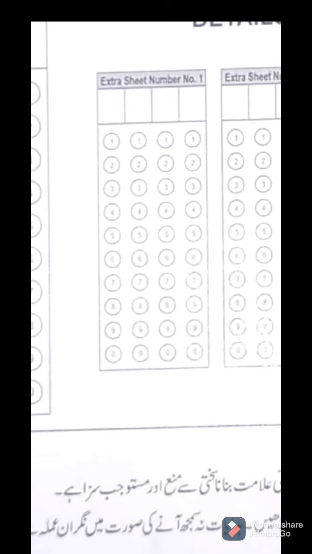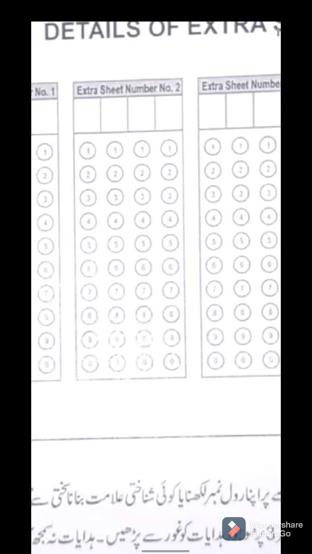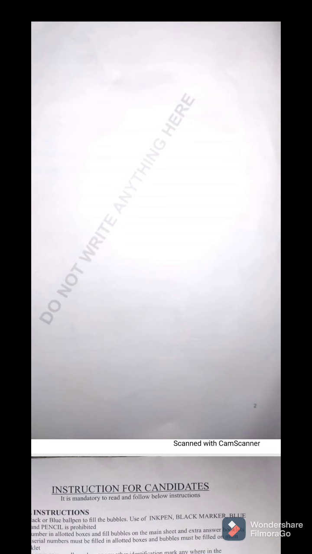For example, if it is 4, 5, 6, 7, in the first one you have to fill the bubble number 4, then in the next one you have to fill the bubble number 5, in the next you have to fill the bubble number 6, and so on, right? Similarly you have this for extra sheet number 2, then extra sheet number 3, then extra sheet number 4. So this is a must. If you take any extra sheet, you have to mention the serial number of those extra sheets here.